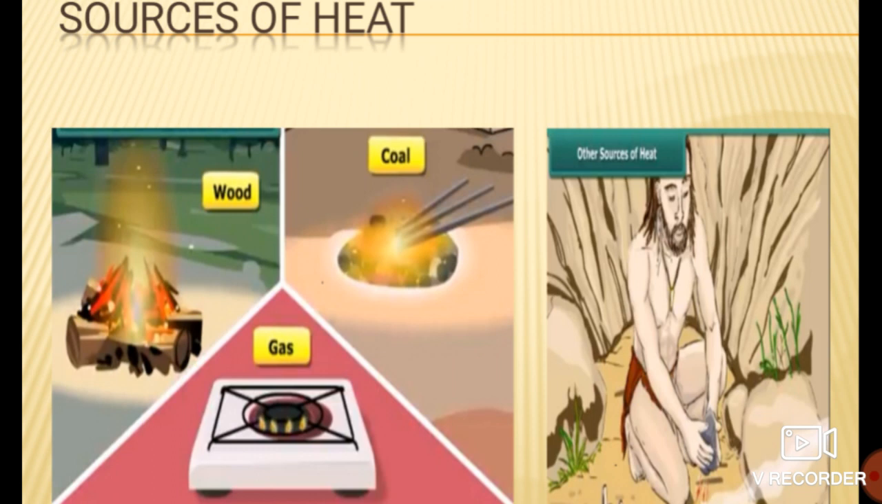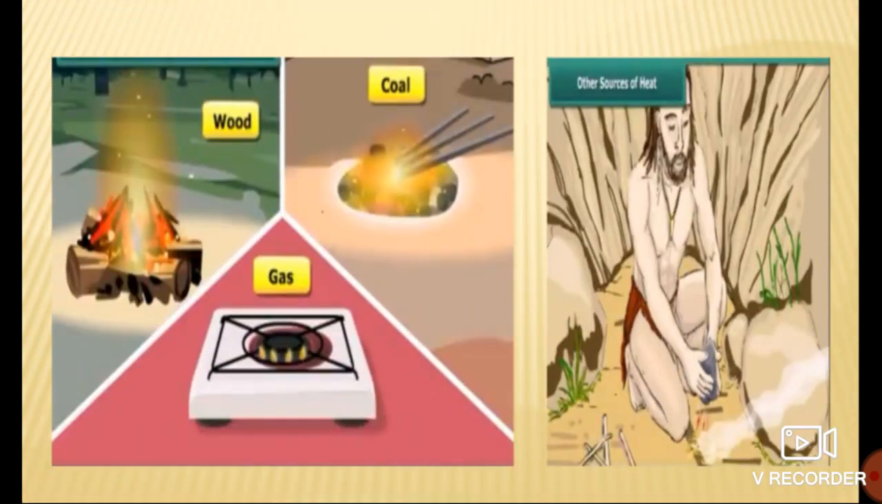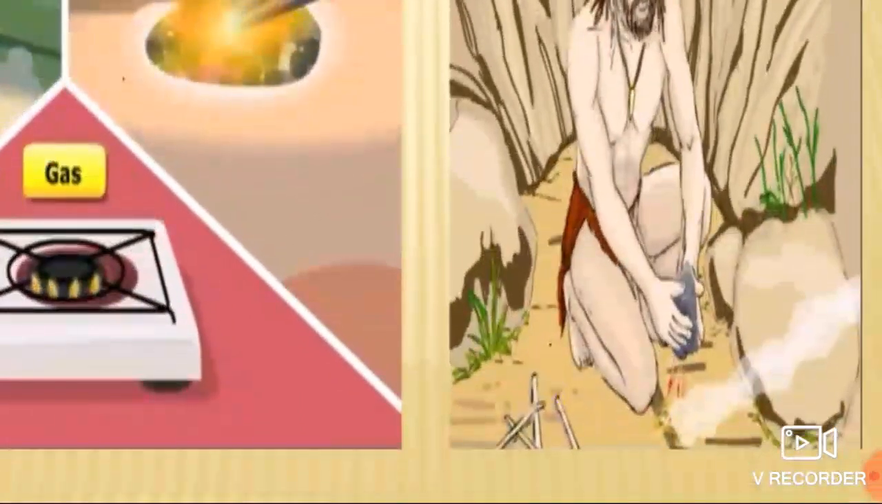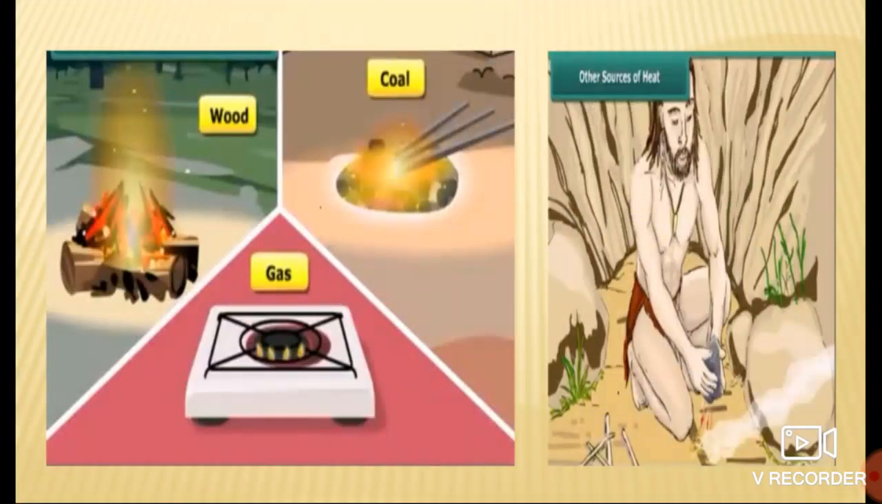Okay, in ancient times, man used two stones, and by rubbing those two stones, they could produce heat. See, in this fashion. So from ancient times, heat has been there. Okay. So there are also many other sources from which we get heat. Nowadays, we get heat in the form of electric current also.